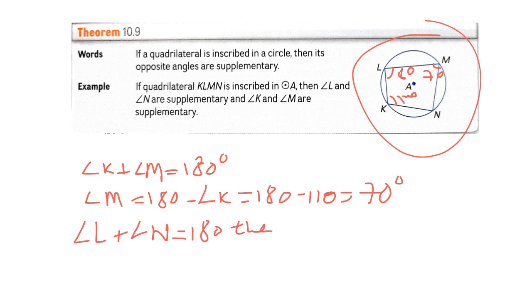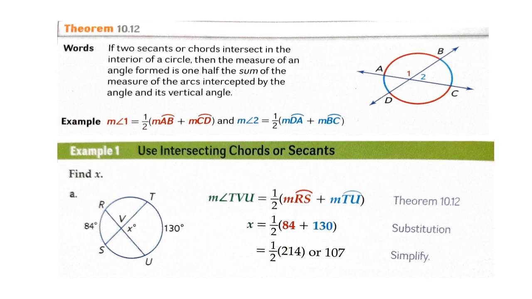To solve for the measure of angle N, we subtract the measure of angle L from 180, which is 180 minus 80, and this is 100 degrees. So the measure of angle N is 100 degrees.